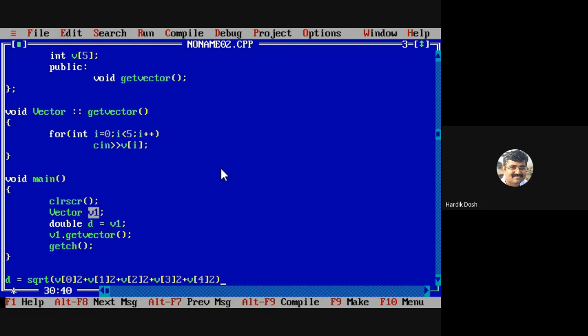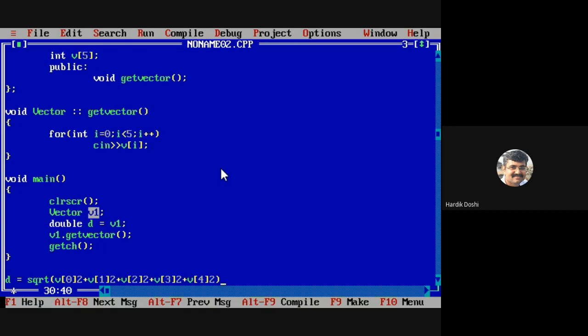Do you recall this formula? No. Don't worry, just go down this formula for calculating the distance of a vector. As of now, we are having 5 elements. If there are n elements, then I need to take the sum of the squares of n elements, and then take the square root. This is the formula for converting.